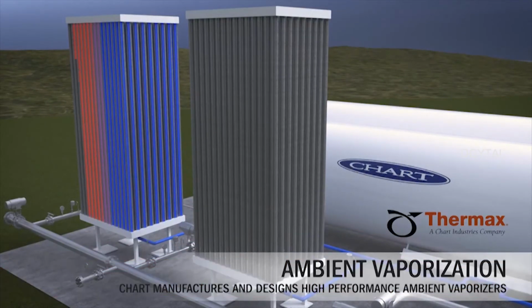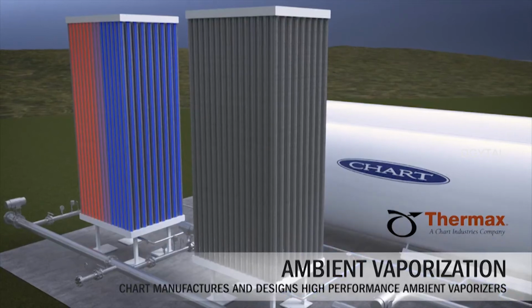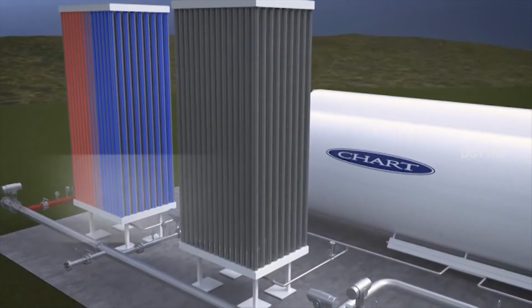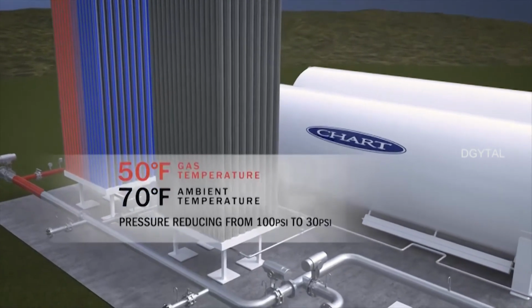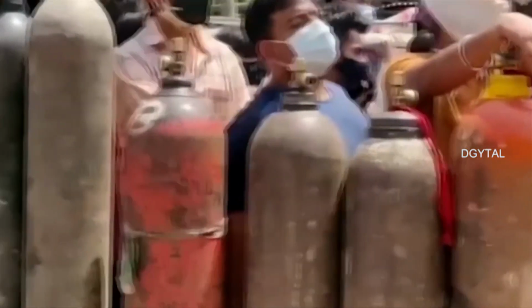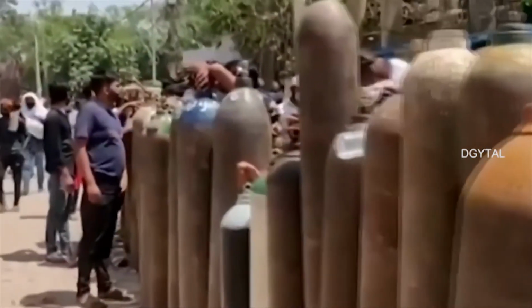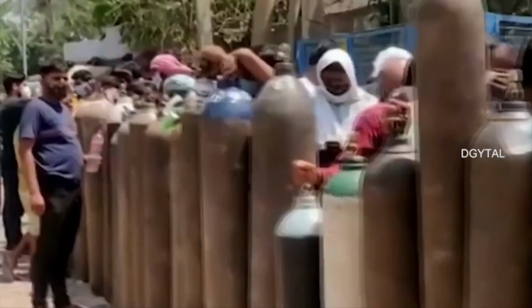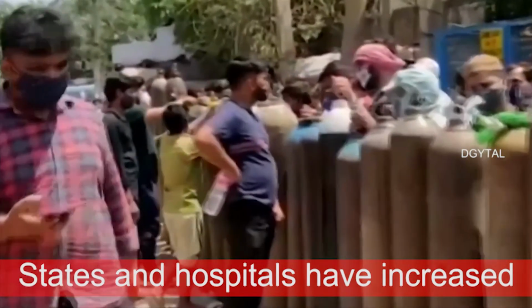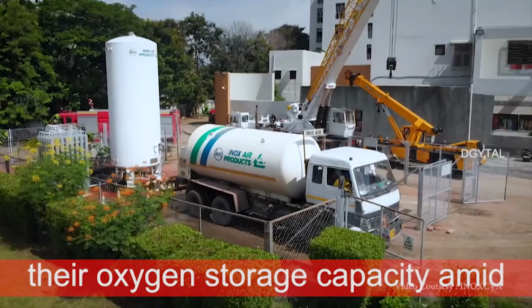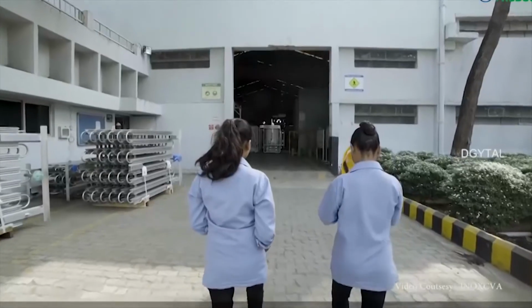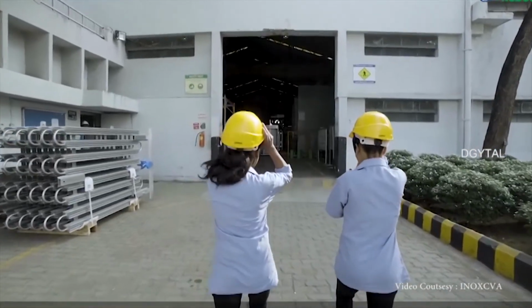Major hospitals have tanks to store liquid oxygen and the facilities to use vaporization to directly get oxygen to distribution equipment. There are others who use conventional oxygen cylinders. Distributors convert the liquid oxygen and fill it in cylinders. In such cases, the transport and storage of oxygen was the greatest challenge in India. States and hospitals have increased their oxygen storage capacity amid the second wave. The price of oxygen is determined by plant owners themselves.